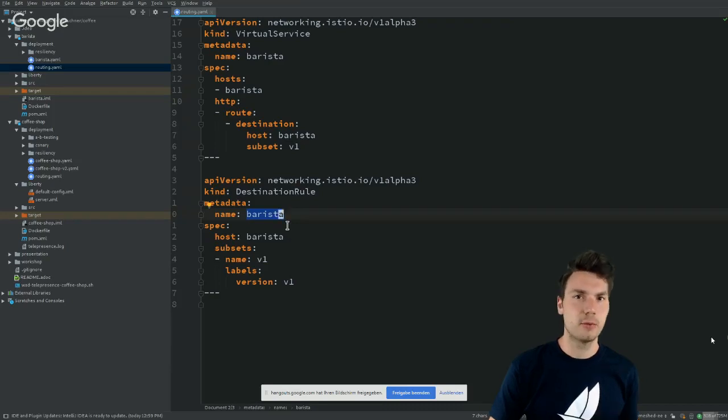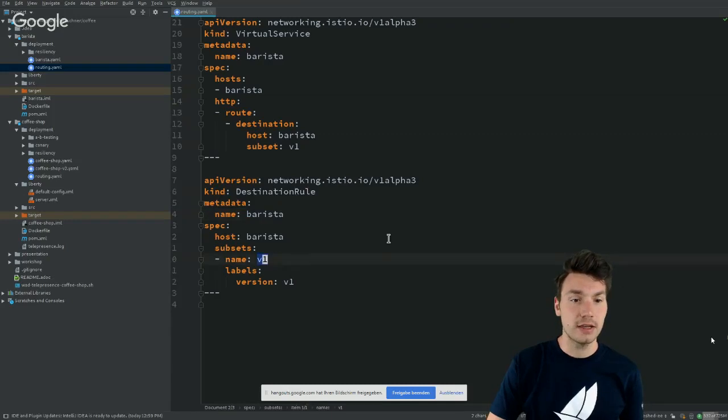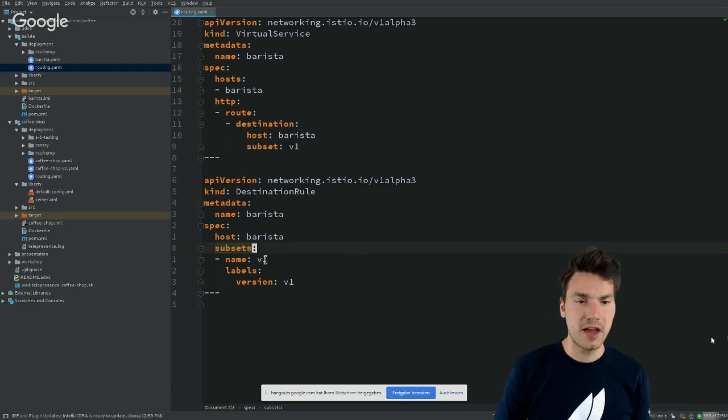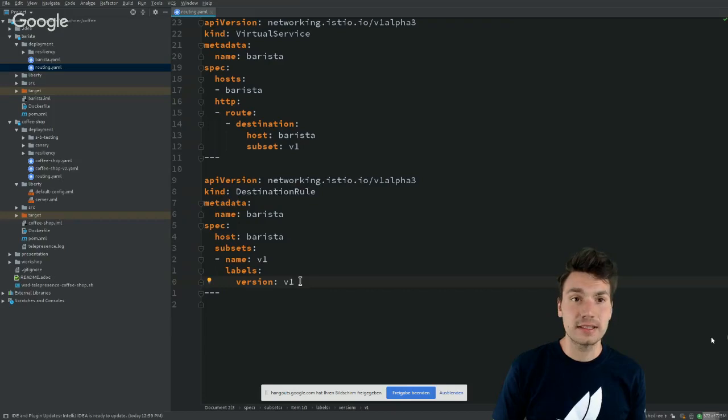For example, if we want to have some further authorization or some mutual TLS that we can also do in Istio, we could provide that here. And it also provides the subsets. So what is a subset? A subset is a further subsetting of a specific service where we could divide a specific service into multiple, slightly different instances. So we have only one subset here that is actually called V1, and it selects all of these instances here by a specific label.